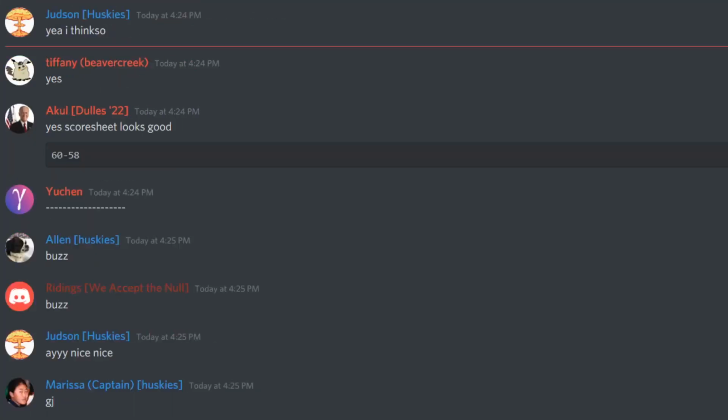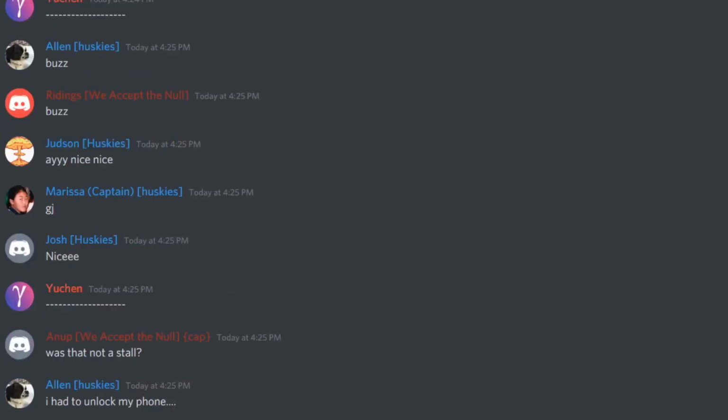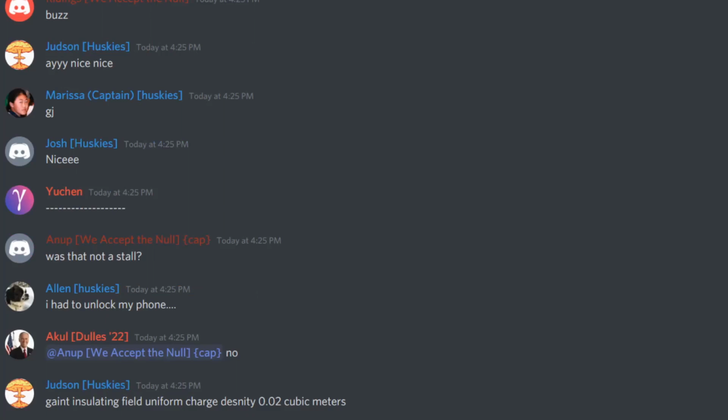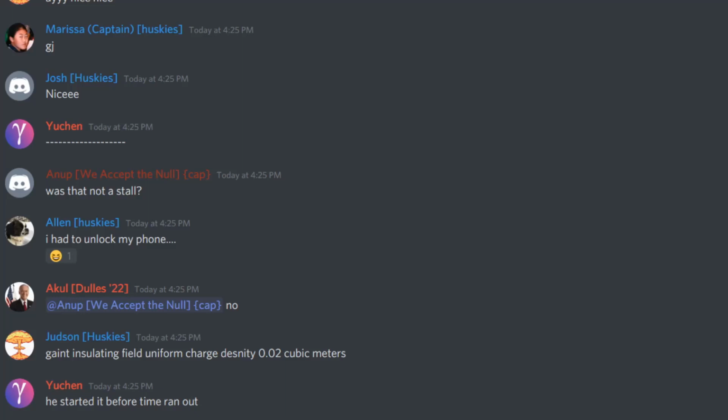Bonus, physics short answer. A giant insulating sphere has a uniform charge density of 0.02 coulombs per cubic meter and a radius of 200 meters. Point A is 100 meters from the center of the sphere, while point B is 300 meters from the center of the sphere. How many times as great is the electric field at point B when compared to the electric field at point A?